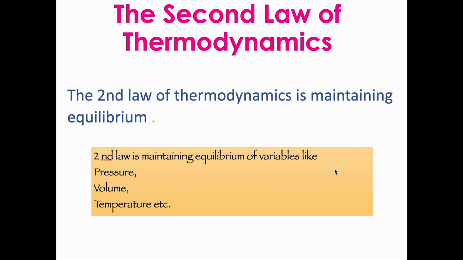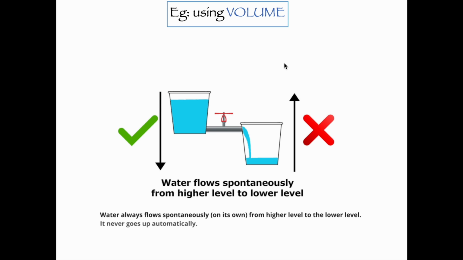Next, the second law of thermodynamics. The second law of thermodynamics is maintaining equilibrium. Second law is maintaining equilibrium of variables like pressure, volume, and temperature. So let's go one by one. Volume. If you place a cup of water at a higher level and it's connected to another cup at a lower level, what's going to happen? Water is always going to flow from a higher level to a lower level. So that's maintaining equilibrium.